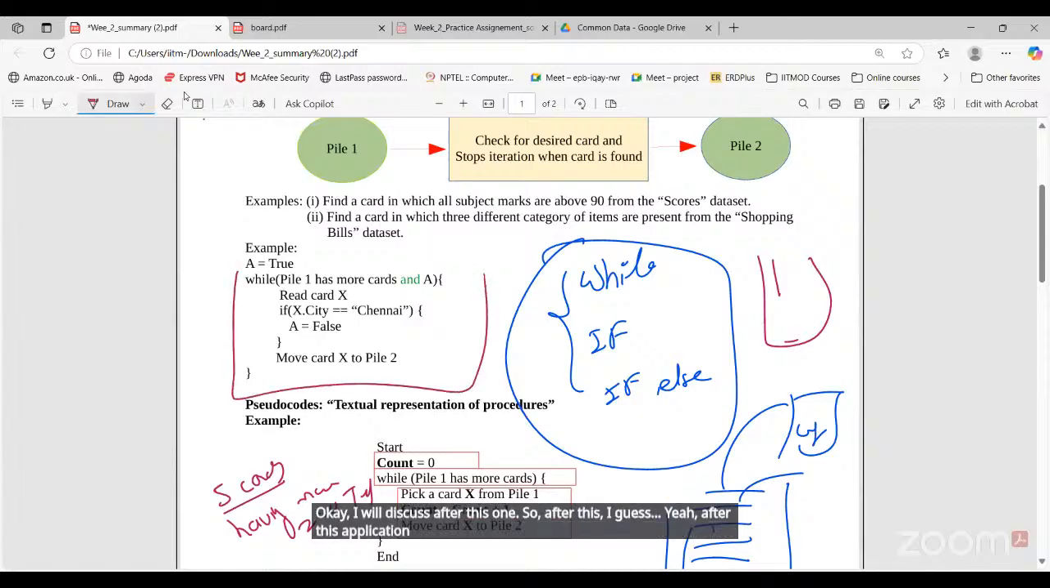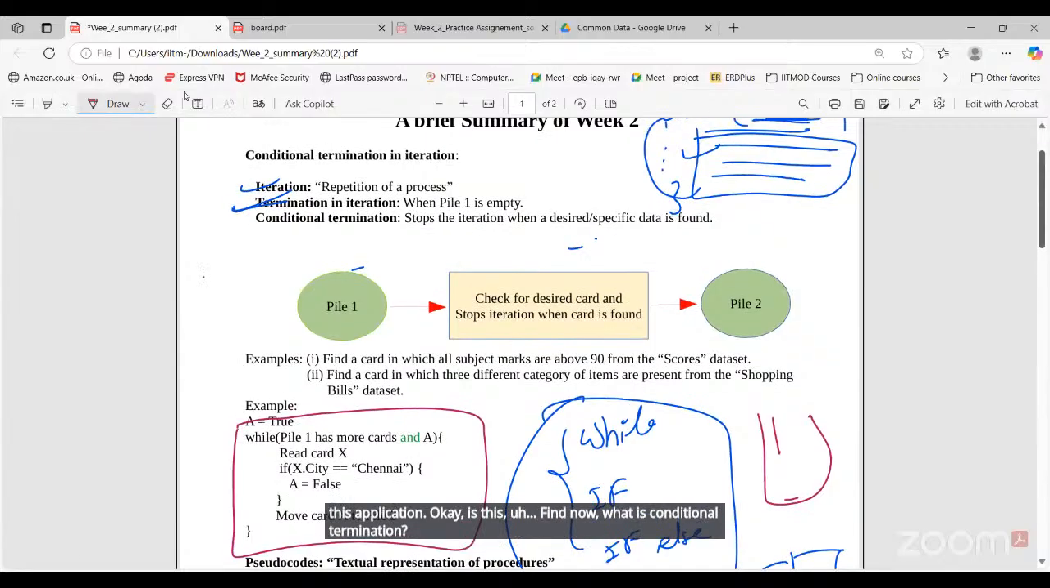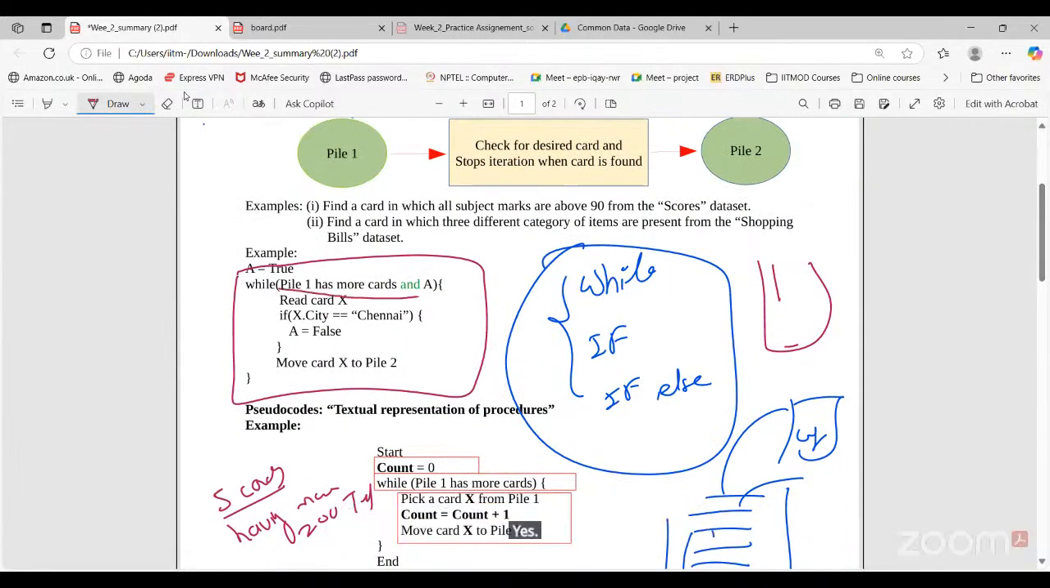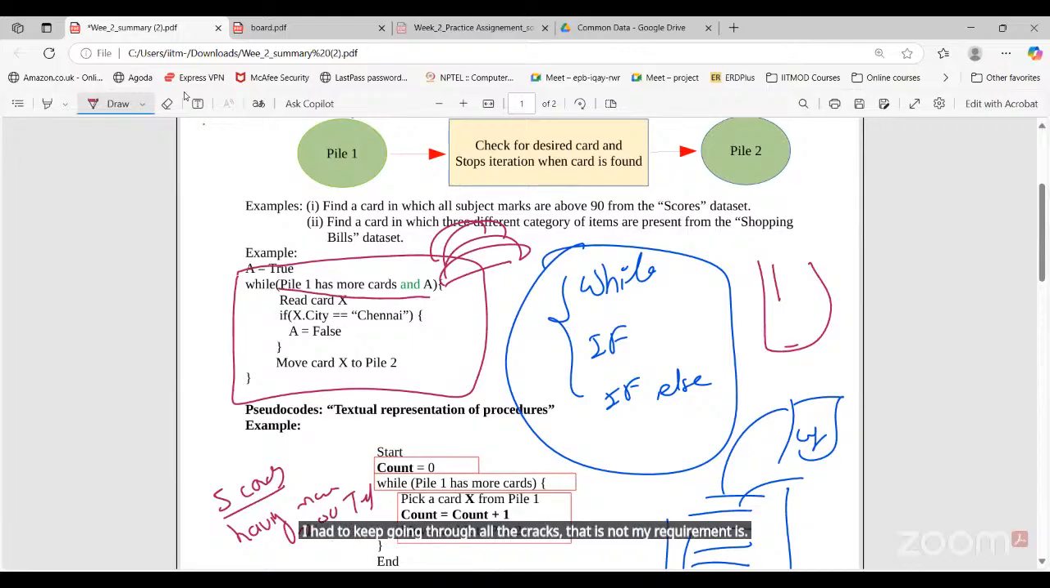Okay, is this fine now? What is conditional termination? According to our requirement, I can stop the iteration. Otherwise, I need to keep going through all the cards. That is what my requirement is. I can set any requirement. It doesn't have to be more than 200. I just want